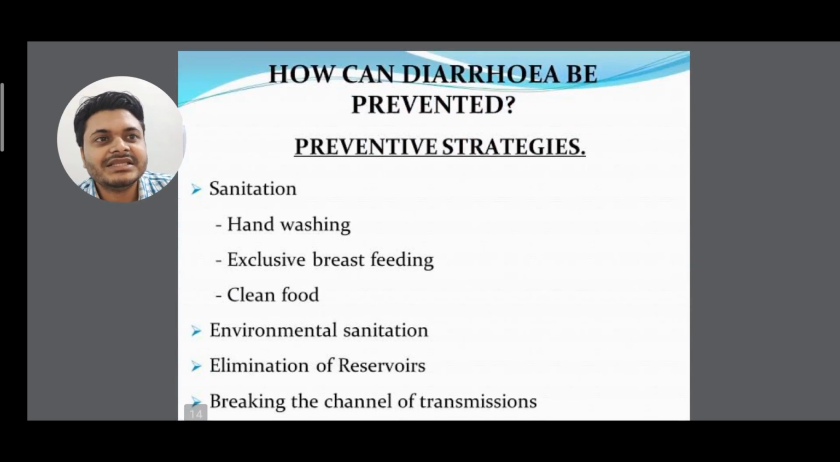Now, how can diarrhea be prevented? First one is sanitation. Under sanitation come hand washing, exclusive breastfeeding, and clean food. Next is environmental sanitation, elimination of reservoirs, and breaking the channels of transmission.